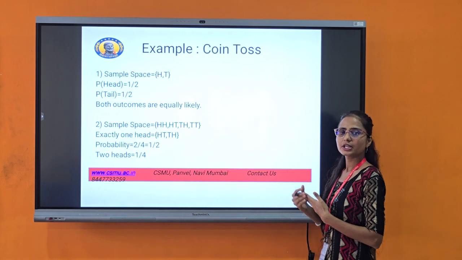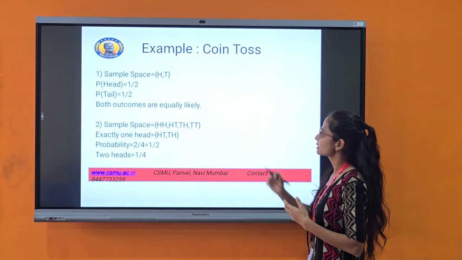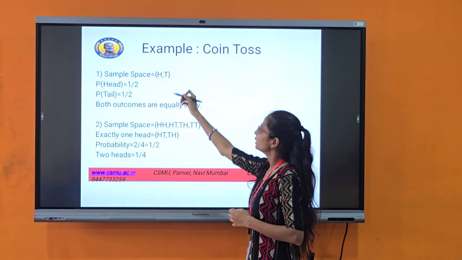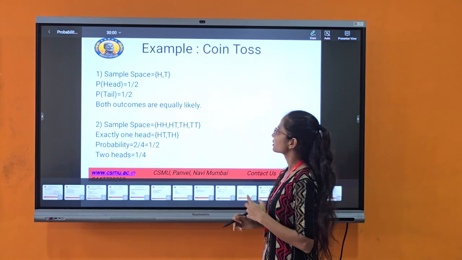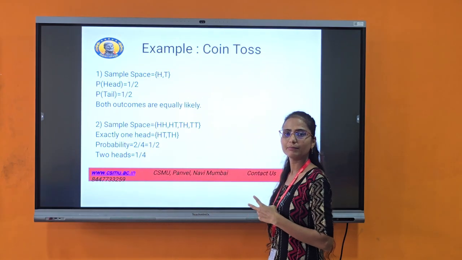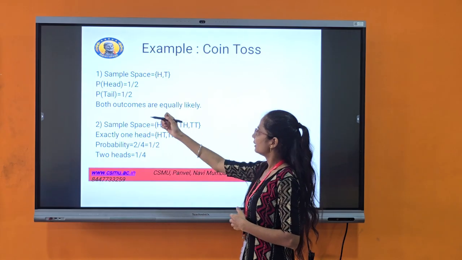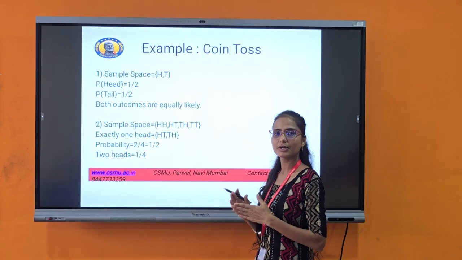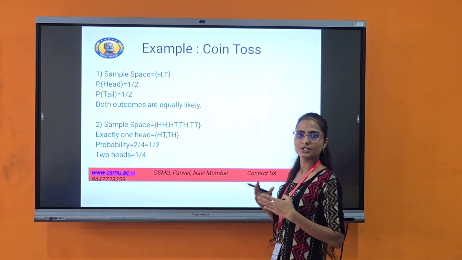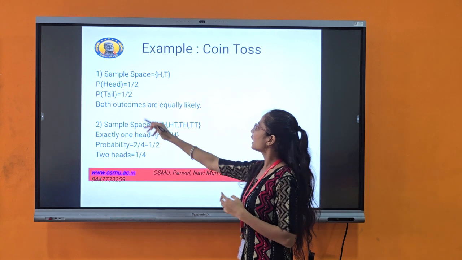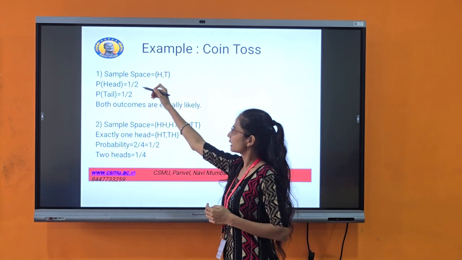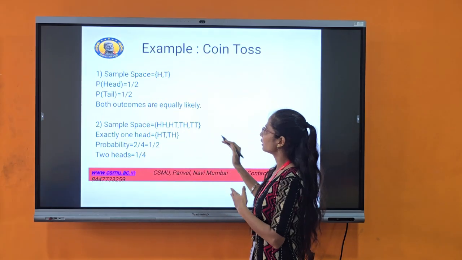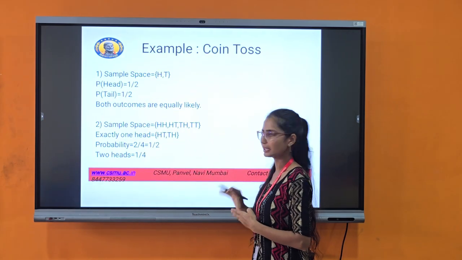Examples. Here I will take the examples of coin tossing. First example, we toss one coin. The sample space is H or T, since we toss the coin one time. We have to get the probability of head or tail. Probability of head is 1 by 2. There is a 50% chance of getting the head, or a 50% chance of getting the tail. So both outcomes are equally likely, because the probability of head is 1 by 2 and the probability of tail is 1 by 2. That is a 50-50% chance.